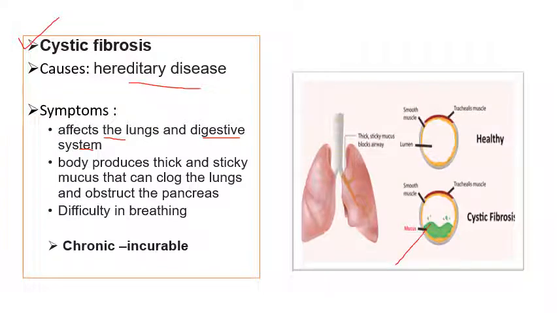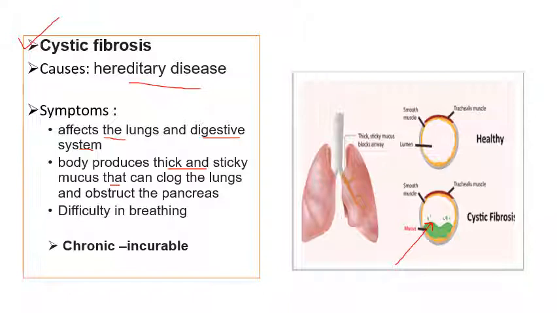You can see here, excessive mucus is produced, right, which is thick and sticky, right? So if, let's say, lots of mucus is produced in the lungs, it will clog the bronchi and bronchioles. So it will obstruct the pathway of oxygen and carbon dioxide. So whatever gaseous transport is taking place will be hindered, and the body won't get enough oxygen in the same way, right?